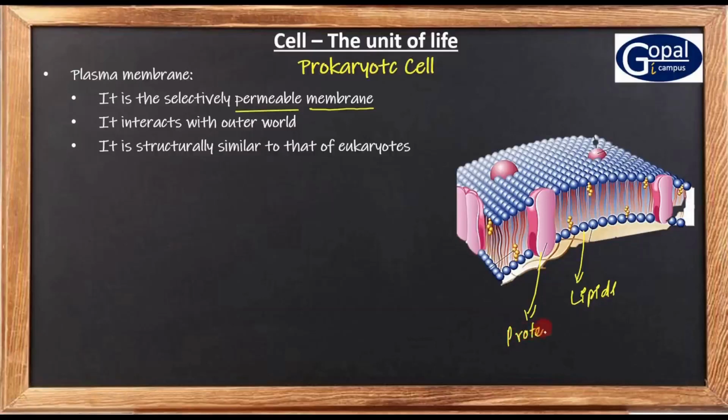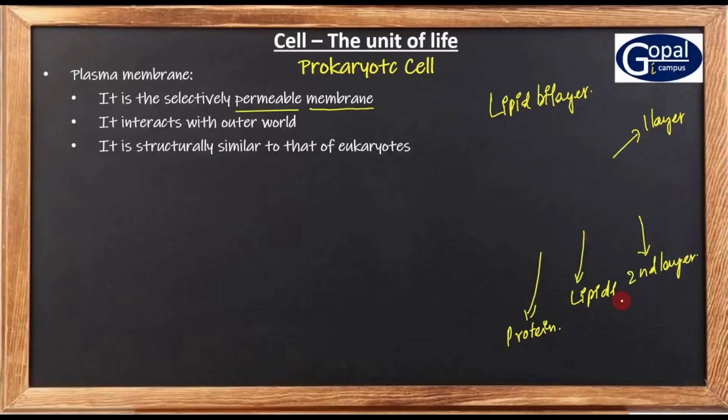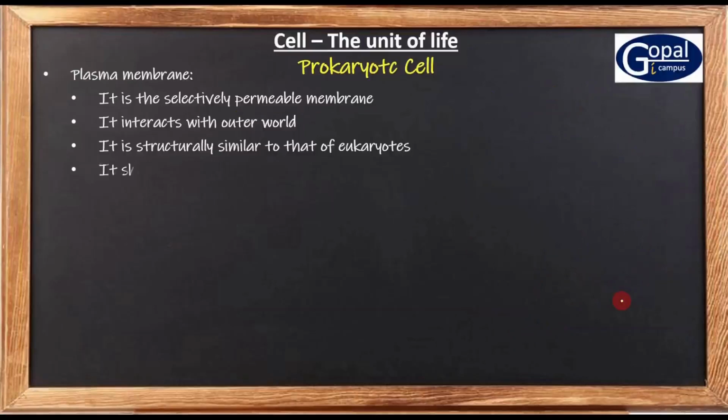And these lipids are arranged in two layers. This is one layer and this is the second layer. So like this, they are arranged in two layers. That is why these two layers are called lipid bilayer. In the case of eukaryotes also, the plasma membrane is made up of lipid bilayer and also the proteins and few carbohydrates. That is why it is similar to eukaryotes.